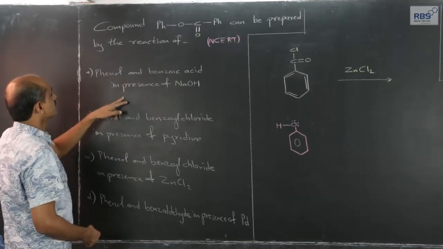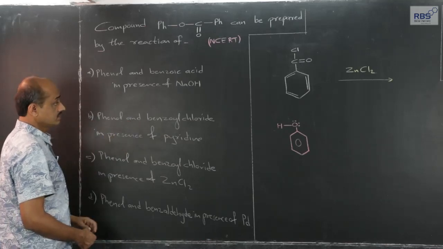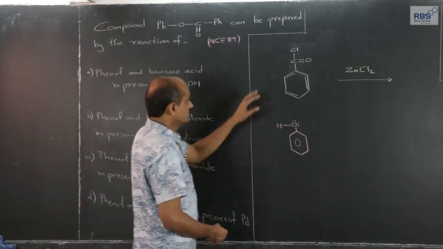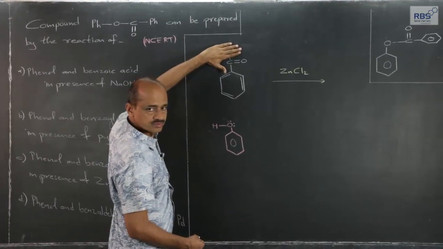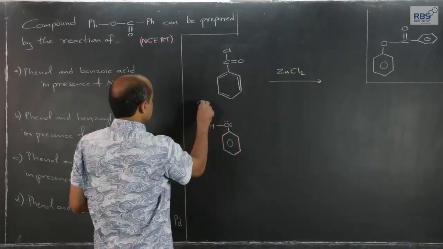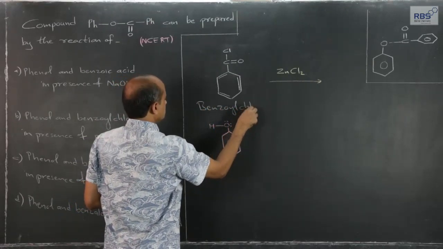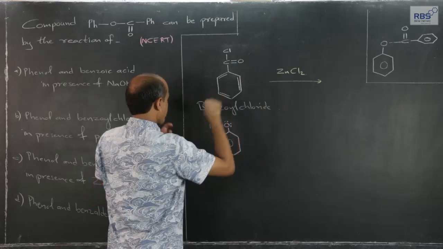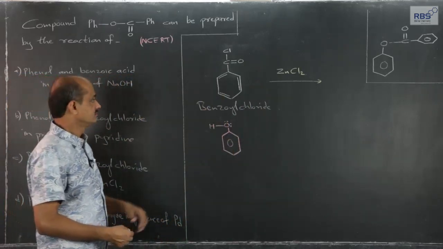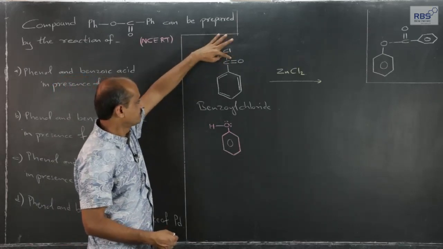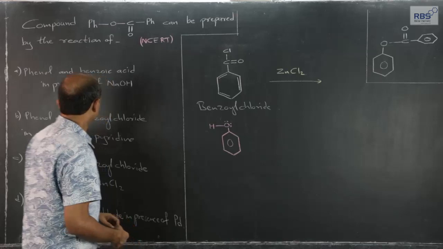Phenol and benzoic acid in presence of NaOH; phenol and benzoyl chloride, structure I have written here, benzoyl chloride. Benzyl is different. If it were CH2, that is benzyl, that is different. This is benzoyl.